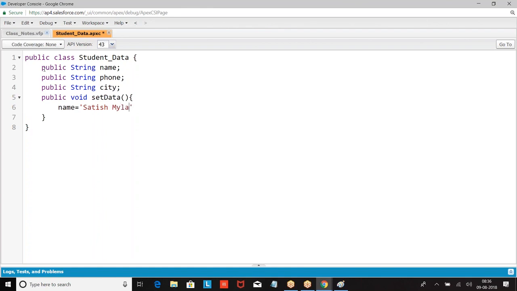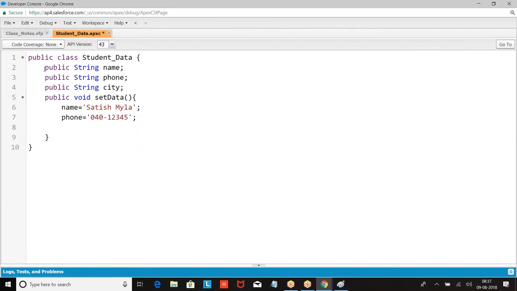Will the method run directly? It will not run directly, we have to call it. So this is how we give it. It is a class defined with data members and a method. Now it will not run.